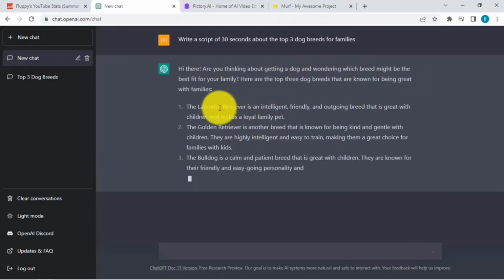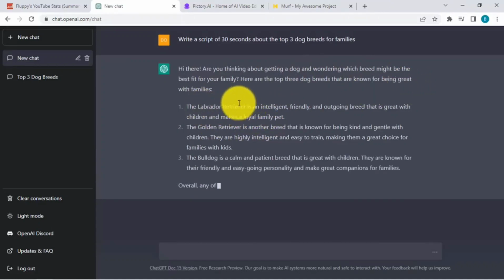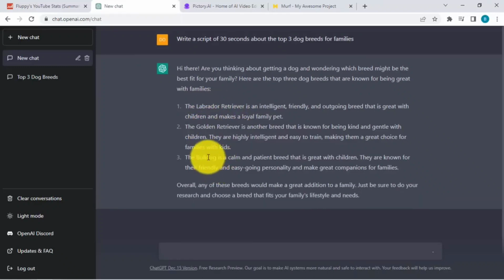So it talks about the Labrador. Okay, so as you notice, Labrador, Golden Retriever over here, and then for number 3 it's the Bulldog, and there's even a description about this specific breed on why it's a good fit for families. So that's really cool. Okay, so let's just read number 3. The Bulldog is a calm and patient breed that is great with children. They are known for their friendly and easygoing personality and make great companions for families.